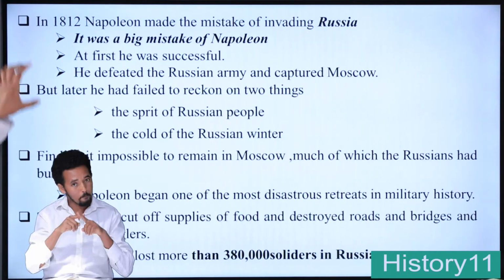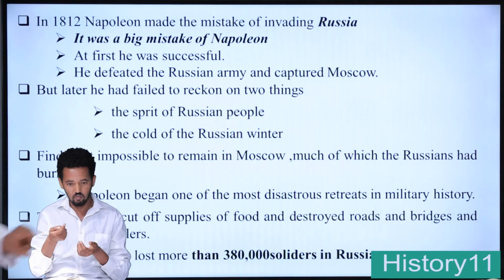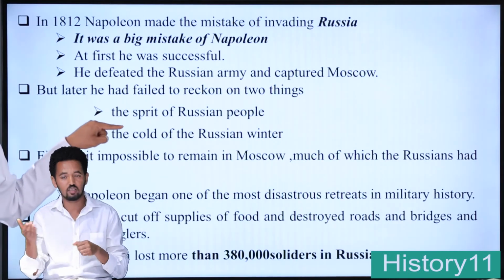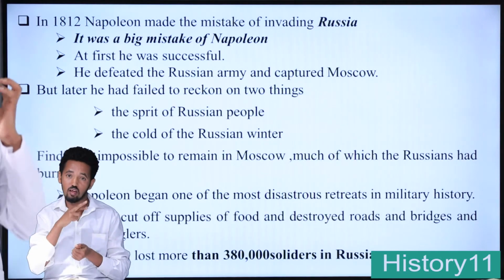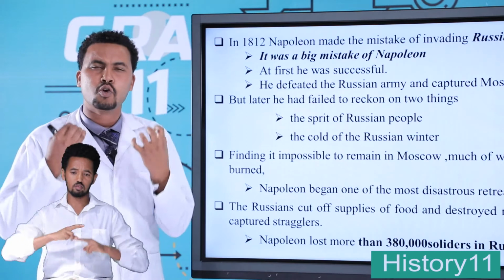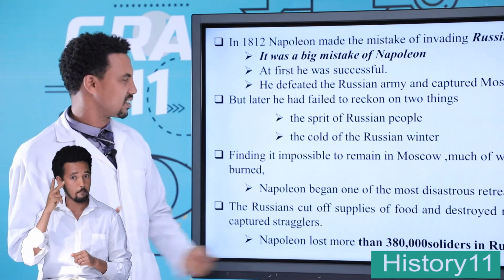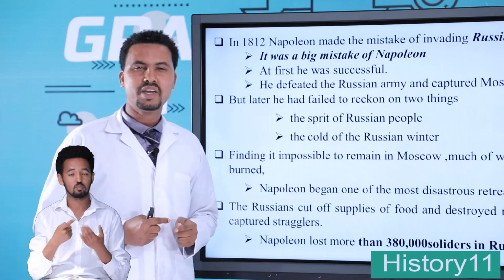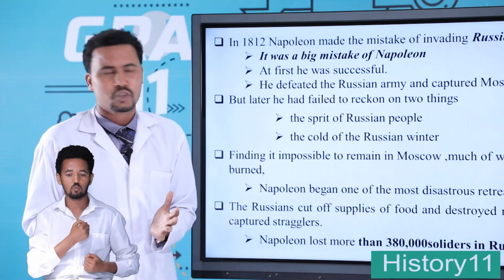But later, he failed to reckon with two things. The first was the spirit of the Russian people. The Russians organized themselves strongly in defending against the force of Napoleon Bonaparte. The other factor was the cold of the Russian winter. The Russian winter killed most of Napoleon's soldiers.